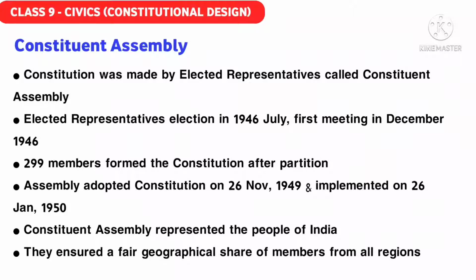Here also, the Indian Constitution, after it was framed, gave equality to each and every section of the society, each and every religious group of the society. And because of this reason, we should follow the Indian Constitution.